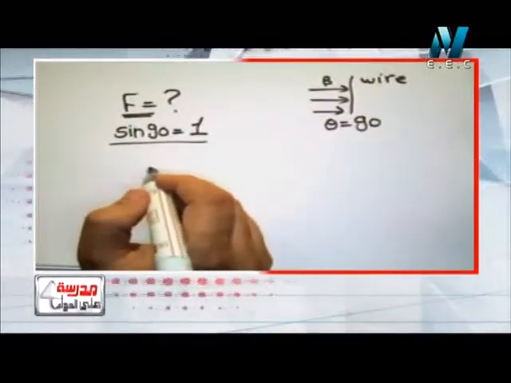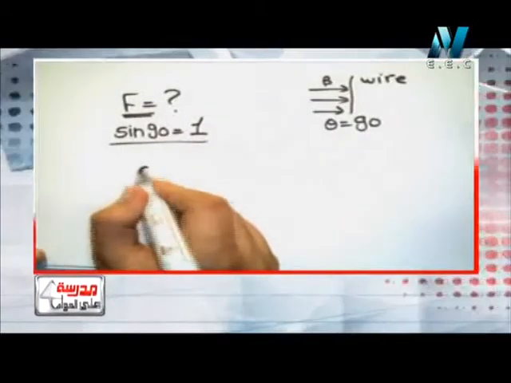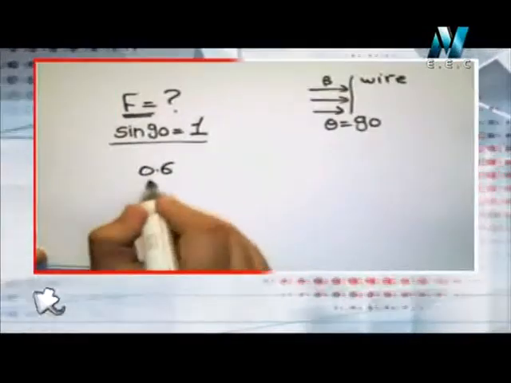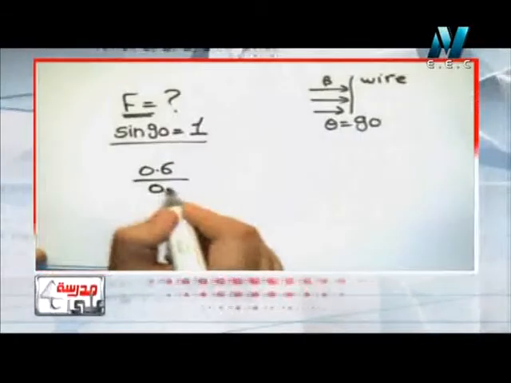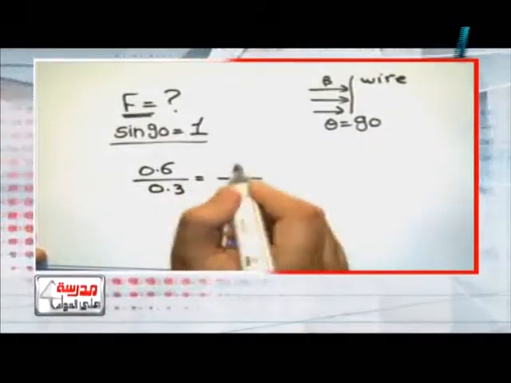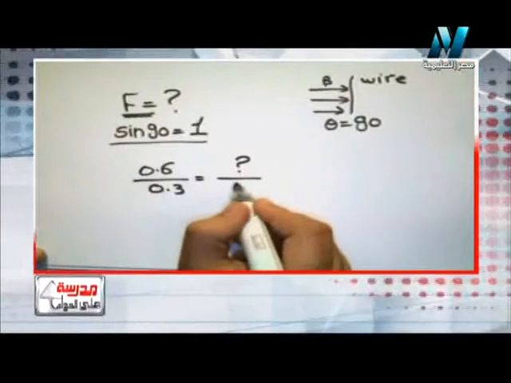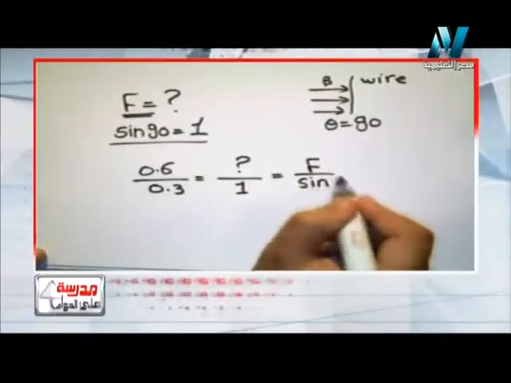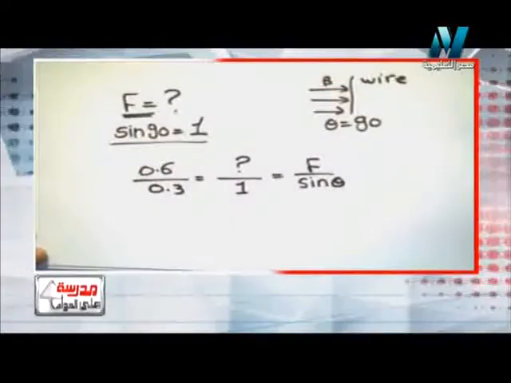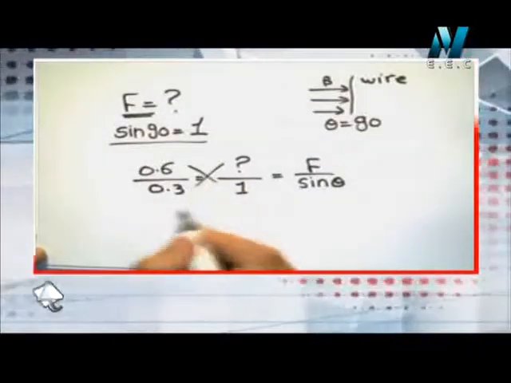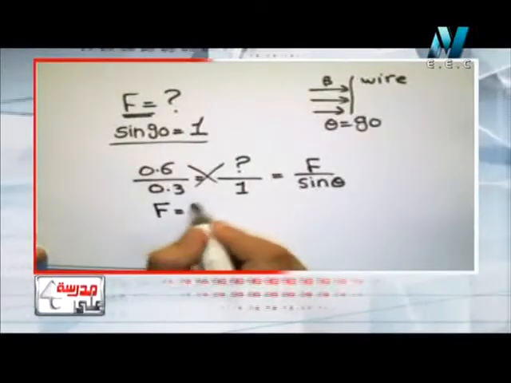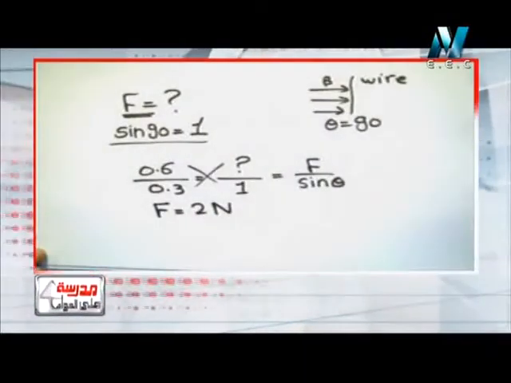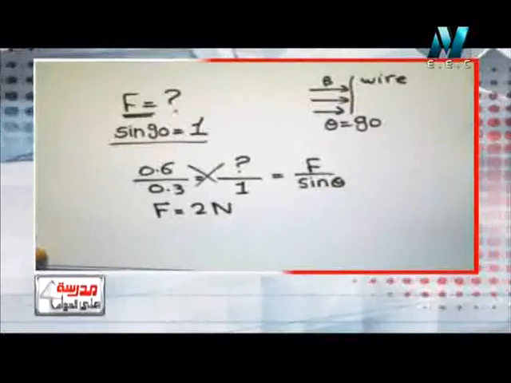We can make a cross. We know that the force is 0.6 when sine theta is 0.3. So what will be the force when sine theta equals 1? So we can make a cross, so the force will be equal to 2 Newtons. So the force will be 2 Newton.